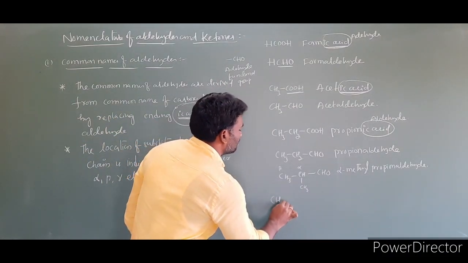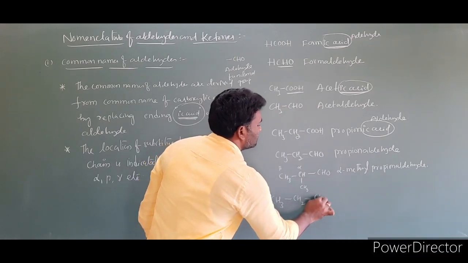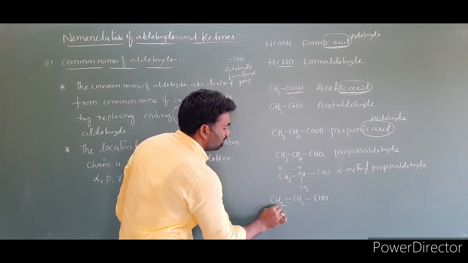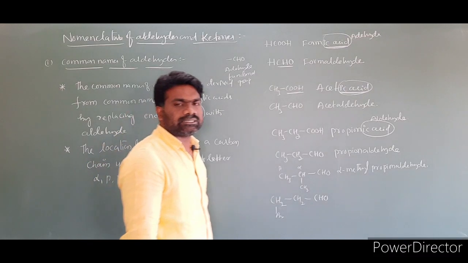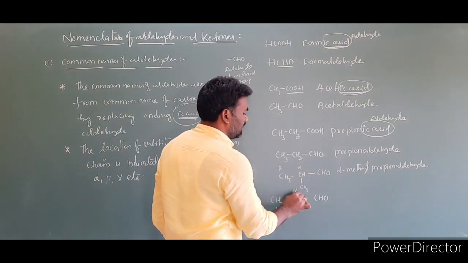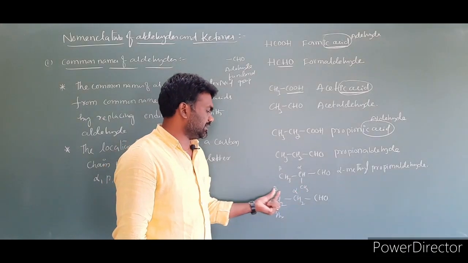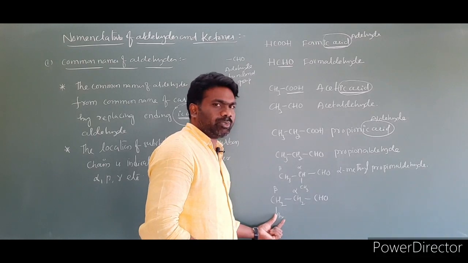Suppose I am taking one more compound: CH3 CH2 CHO, and here a Br group is present at this carbon. Then what is the name of this compound? This is the alpha carbon and this is the beta carbon. At the beta carbon, what group is present?